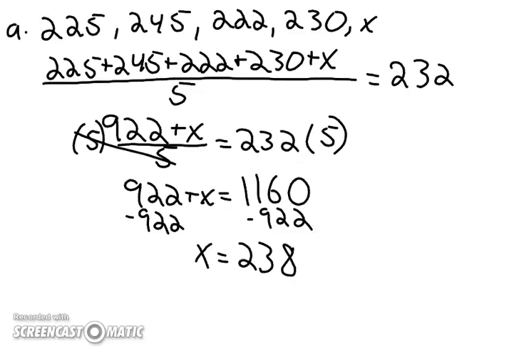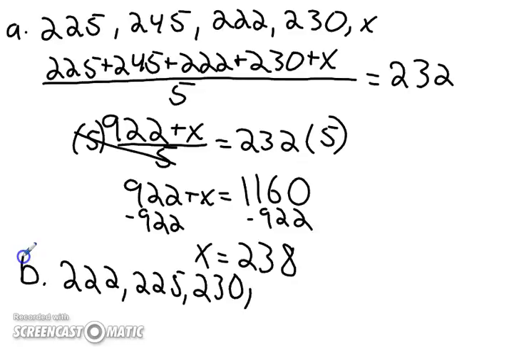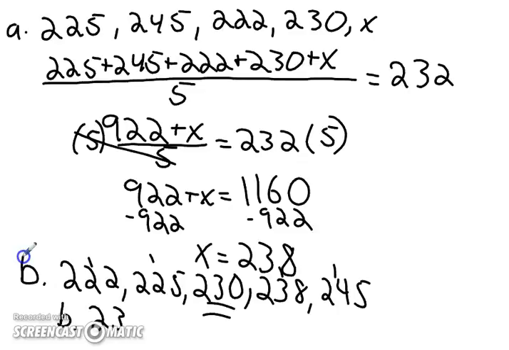So, you can see, this is for part B, we have, and I'm going to put them in order, 222, 225, 230, 238, and 245. The middle score, and you can do little marks to mark those off if you would like, but the middle score is right here. It's the 230. So for part B, you get 230. Nothing more to that than that, just a simple find the median problem.